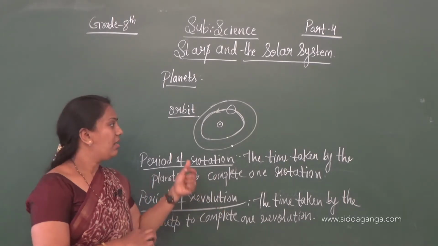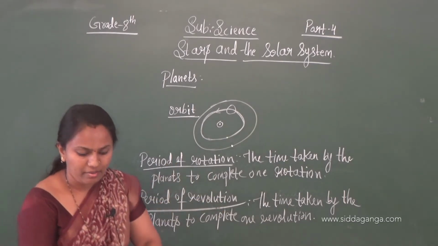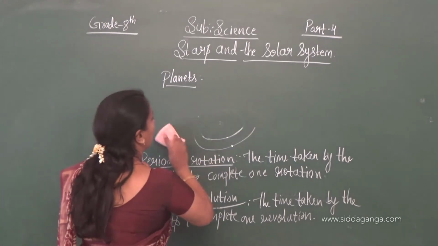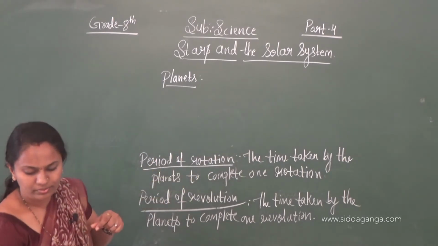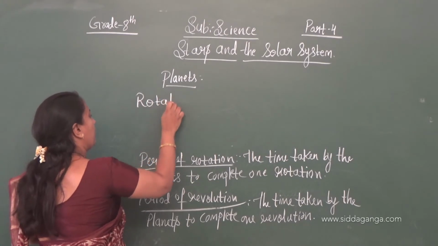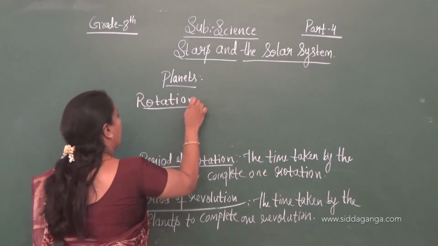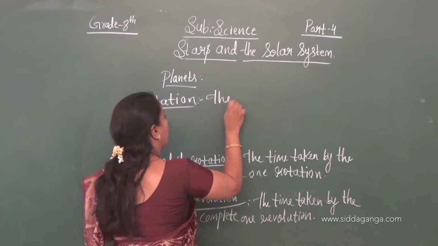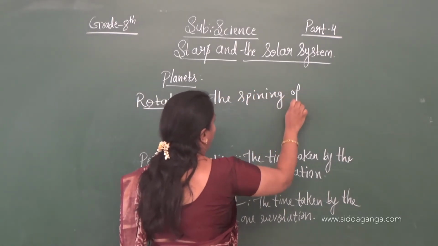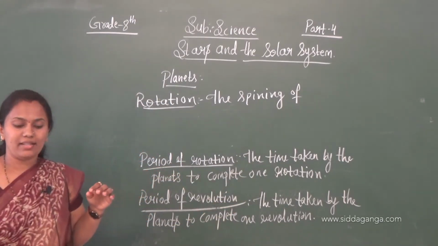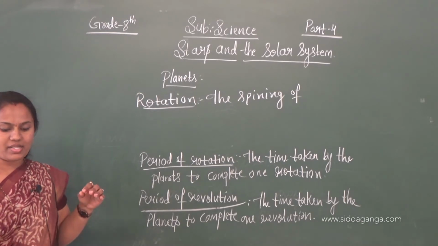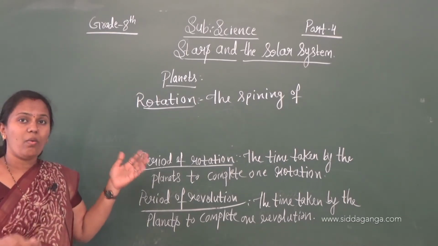So now we will see what is rotation and revolution. Rotation is the spinning of the planets on their own axis.